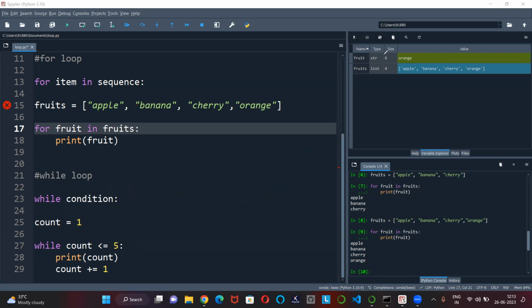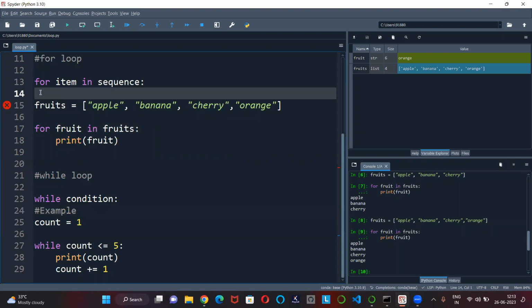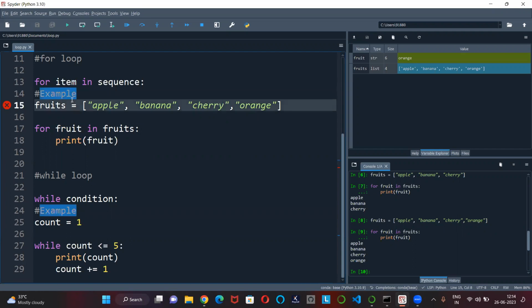Let me just write this as an example. I told you in Python, if you use this hash symbol, that particular line will not get executed.